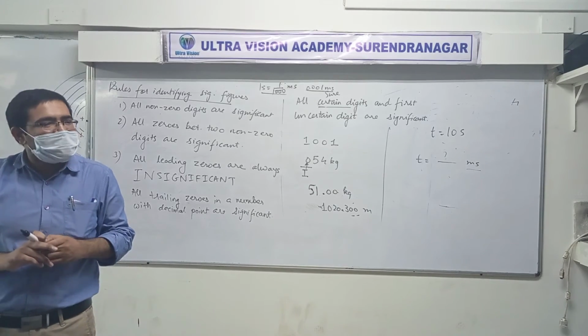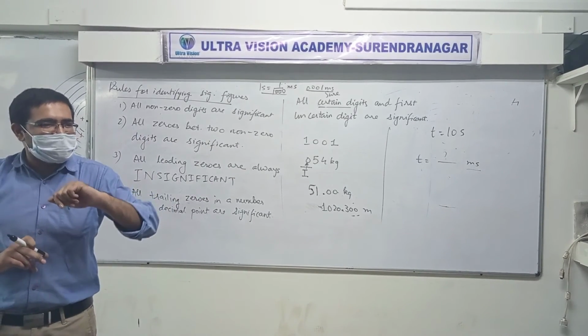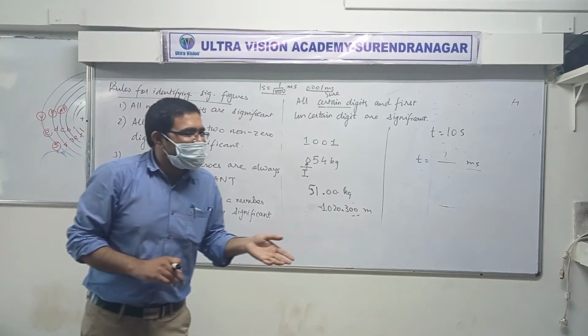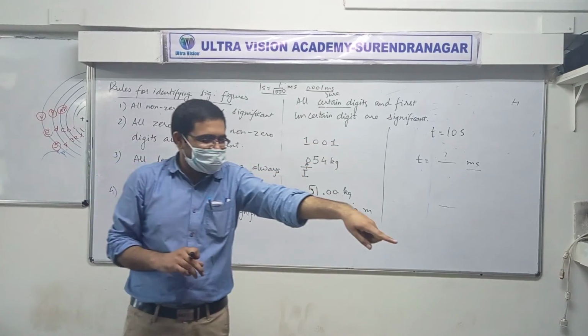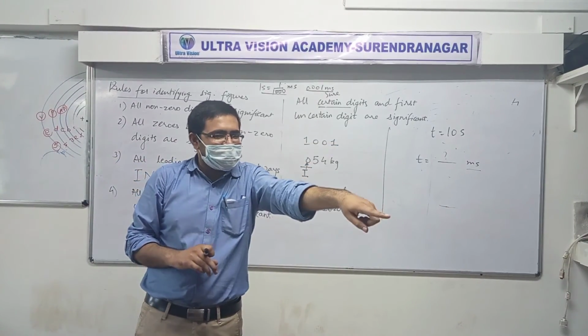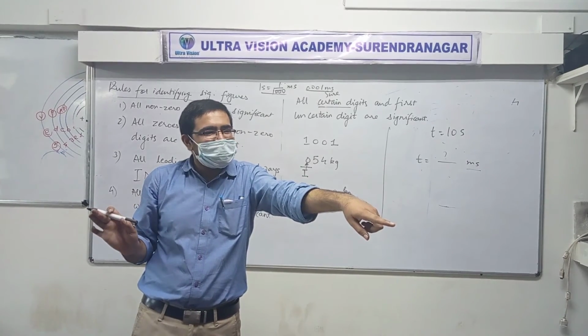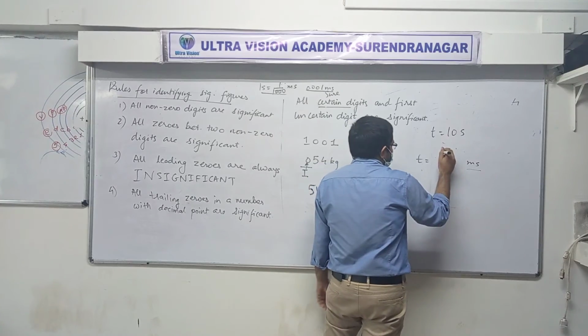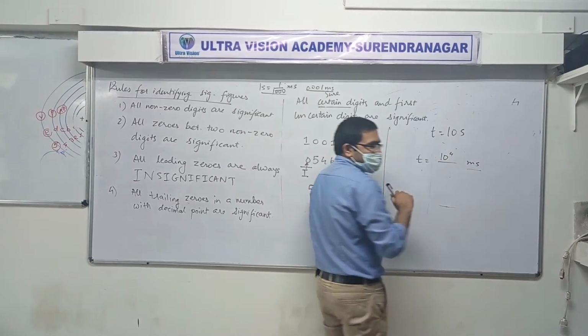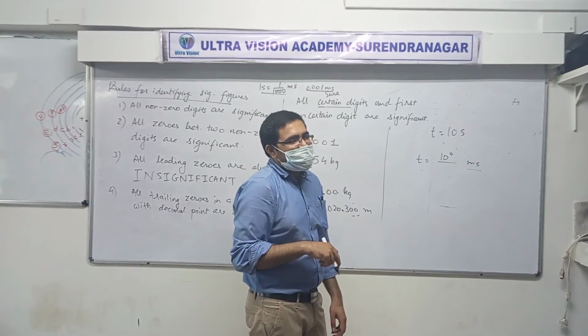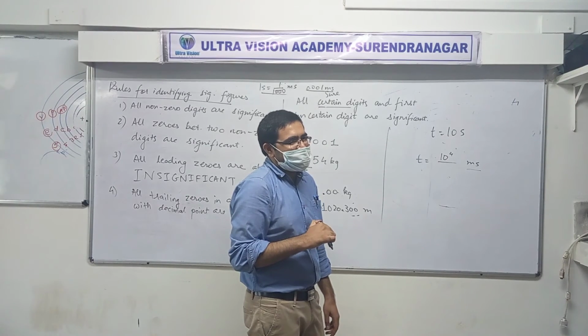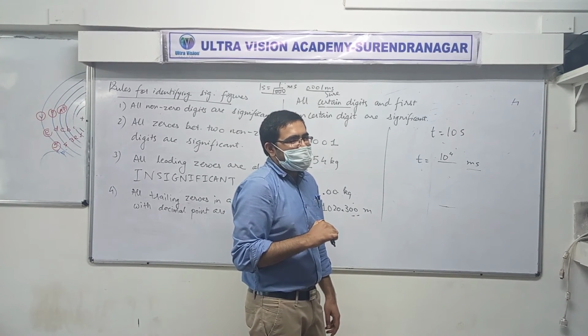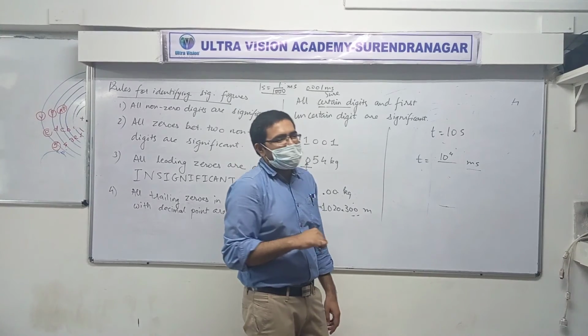Rapid fire round. Yes, we start. What is your answer? 0.010. Next. 0.010. Next. 10 raised to 4. That is the right answer. 10 raised to 4 milliseconds. Your answer? 10 raised to 4. Sure. 10 raised to minus 10 into 10 raised to 4. Okay.